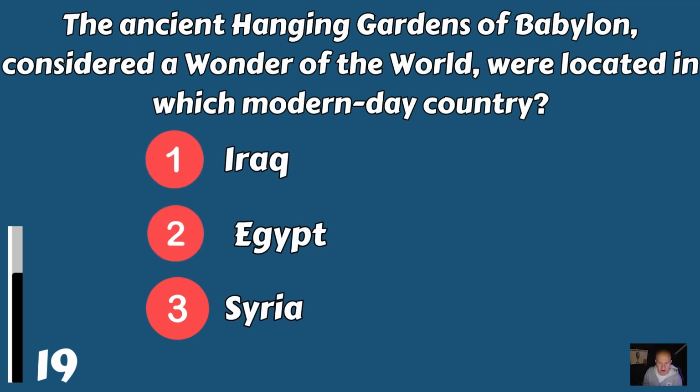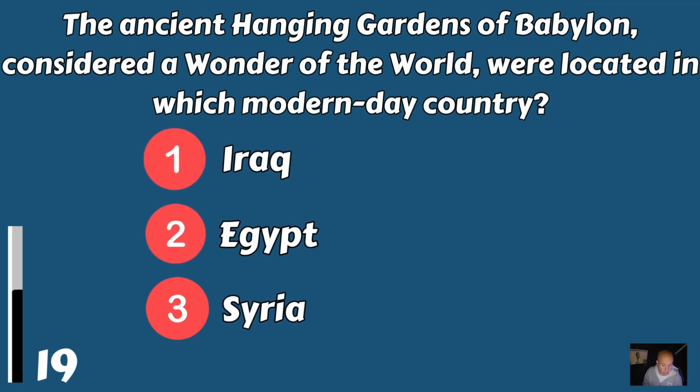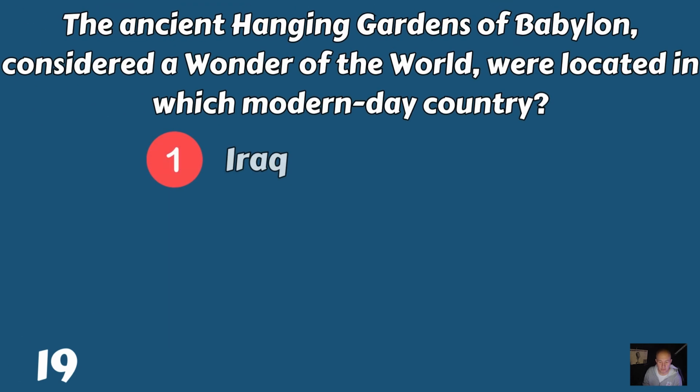The ancient Hanging Gardens of Babylon, considered a wonder of the world, were located in which modern-day country? Iraq, Egypt, or Syria? And it was Iraq.